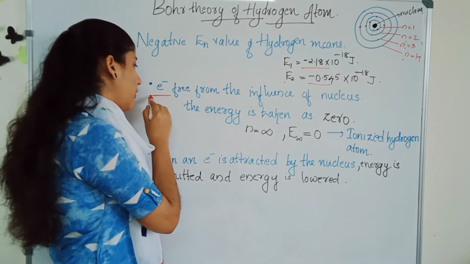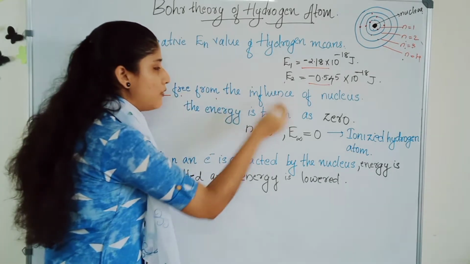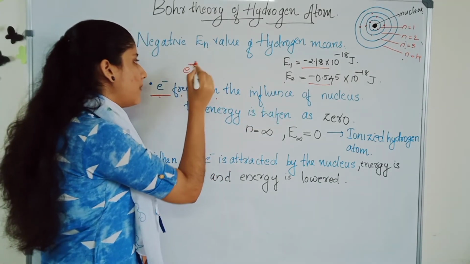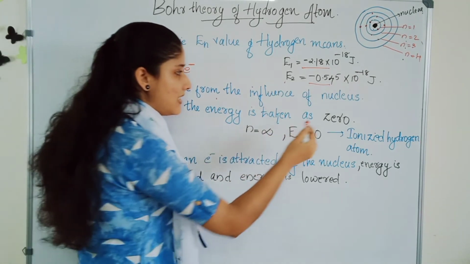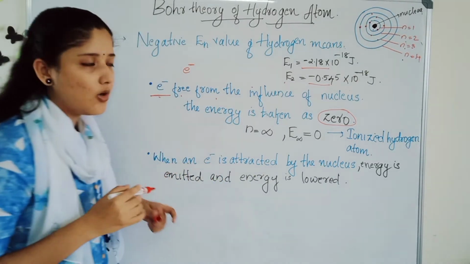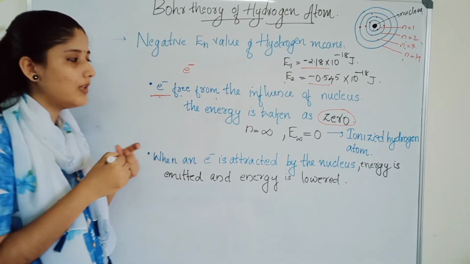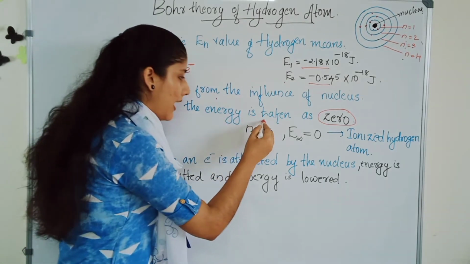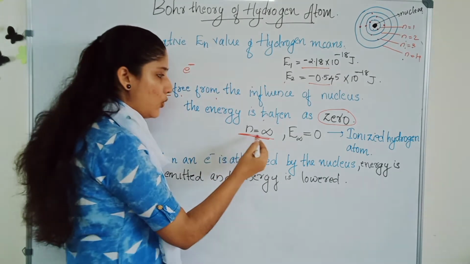Bohr considered that if the electron is free from the influence of the nucleus, then the energy is set as 0. The electron that is free from the influence of the nucleus is considered to have energy 0, and that stationary level is considered as n equal to infinity.